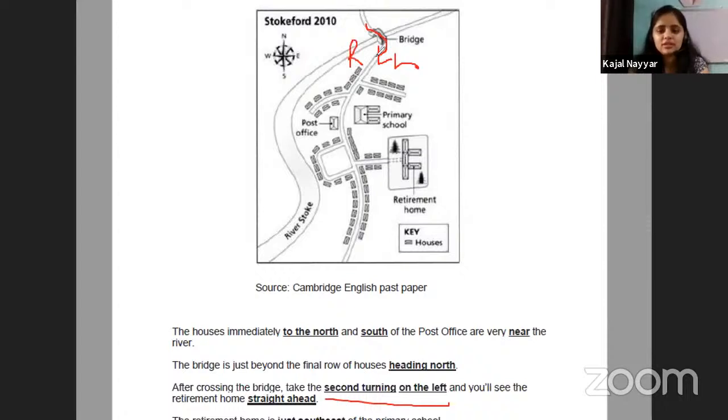So they are saying take the second left. This is the first left. This one point is our second left. So they are saying move to the second left and you will see the retirement home straight ahead. So we move ahead and we will see our retirement home. This point is our retirement home.